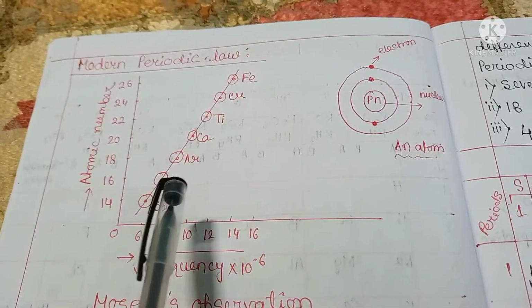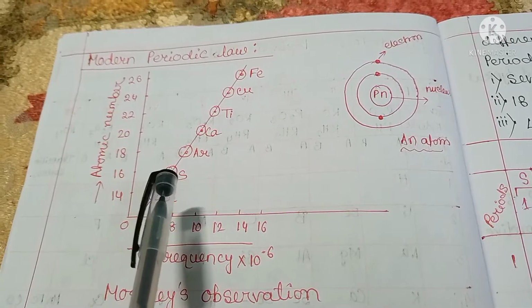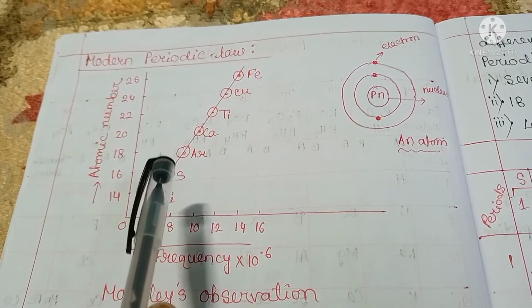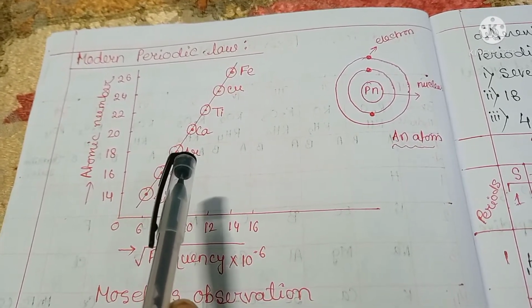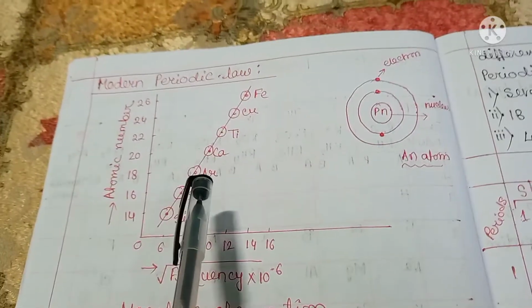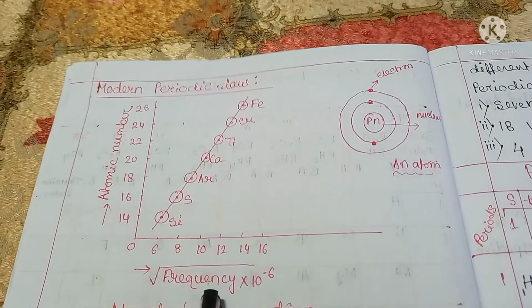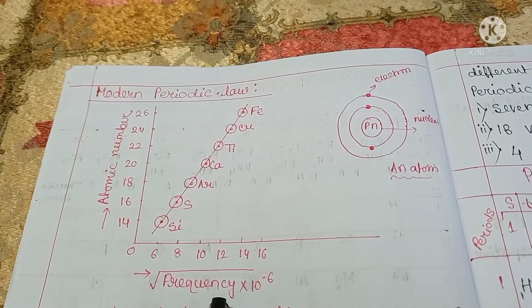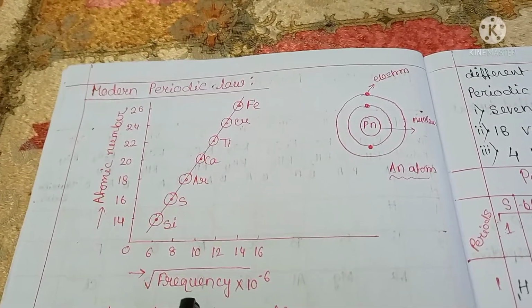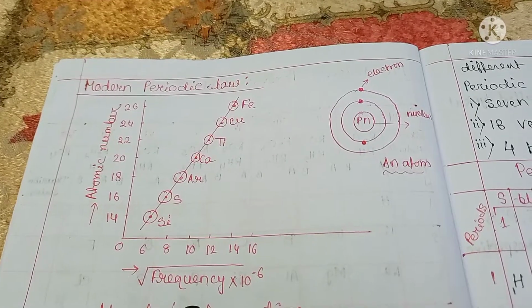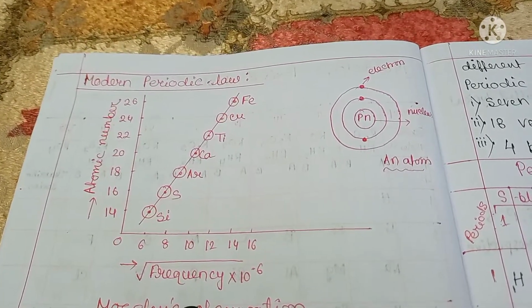Then Henry Moseley in 1912 bombarded different elements with cathode rays and obtained X-rays of different frequencies from different elements. He plotted the square root of their frequencies against atomic number.